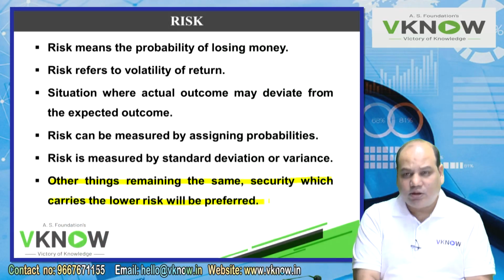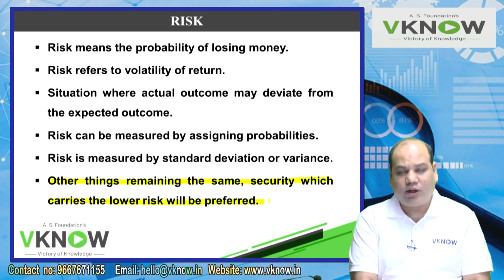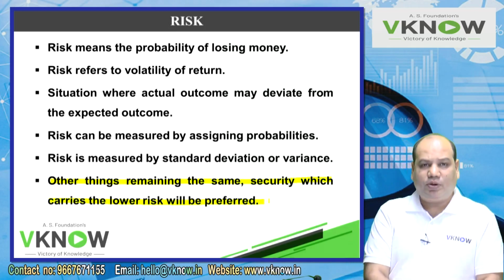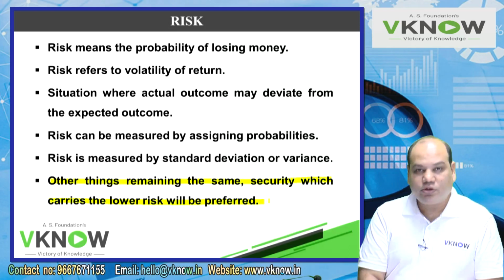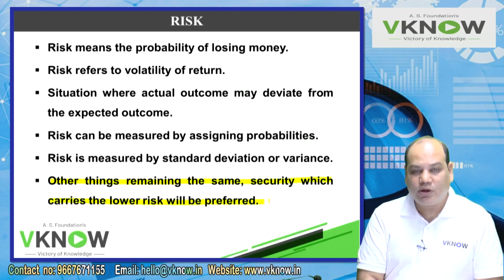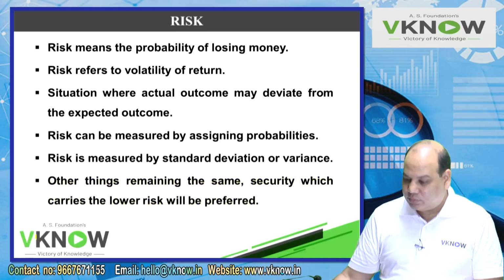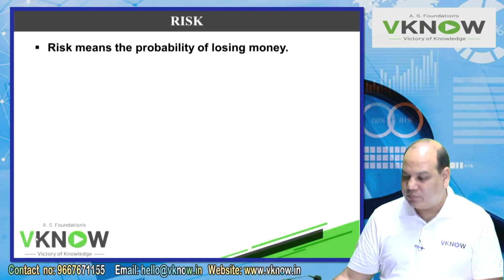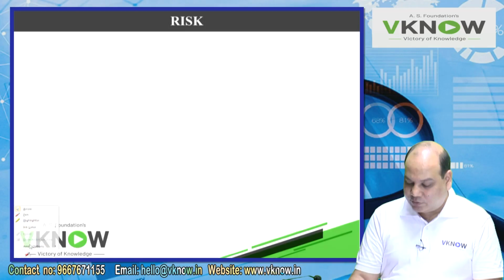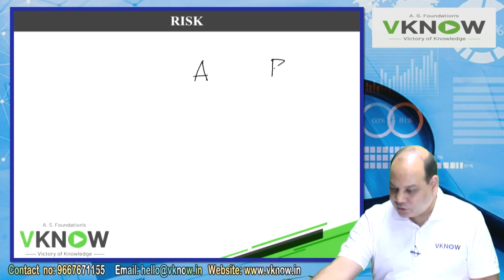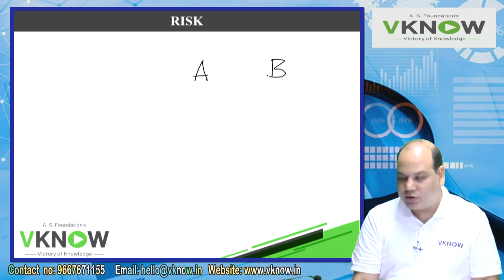Other things remaining the same, the security which carries the lower risk will be preferred. Other things remaining the same means their expected returns are the same, but their risk is different. So again I will take the same example. Suppose there are two securities A and B.